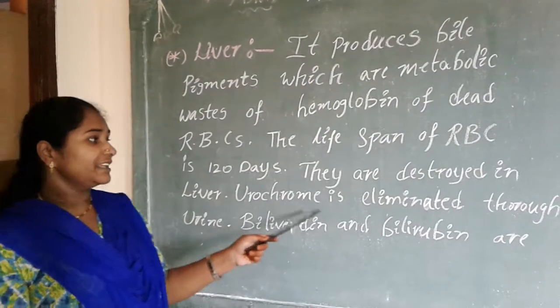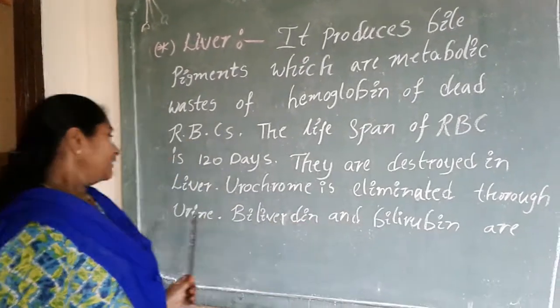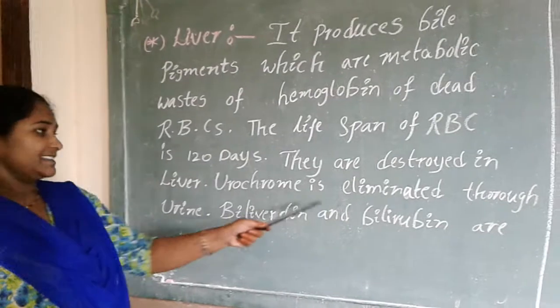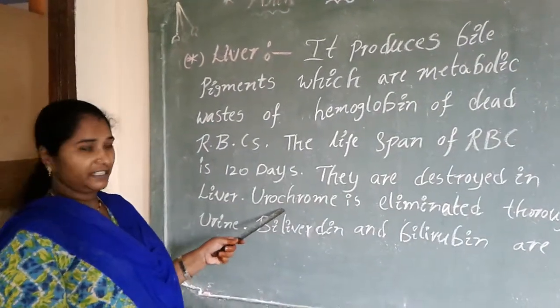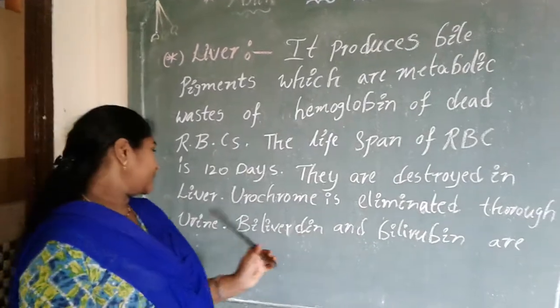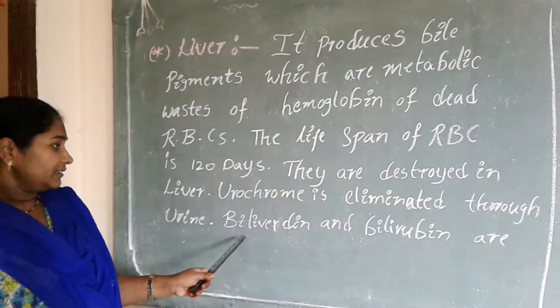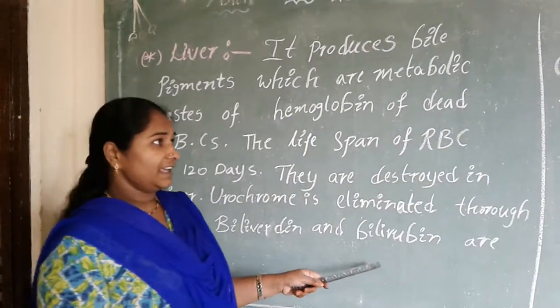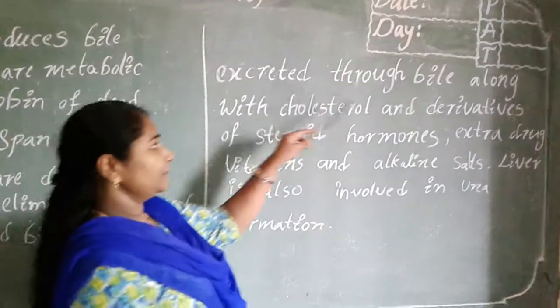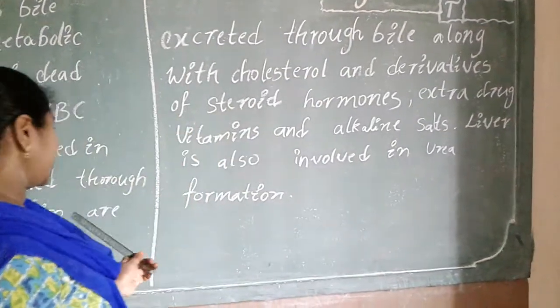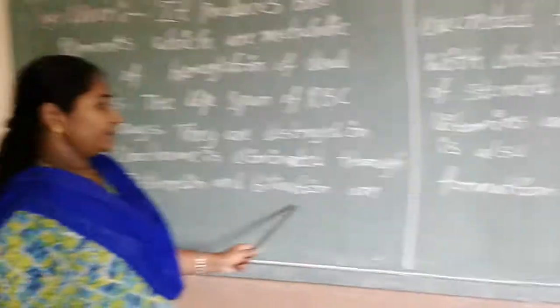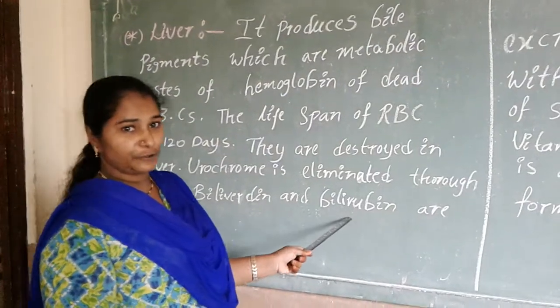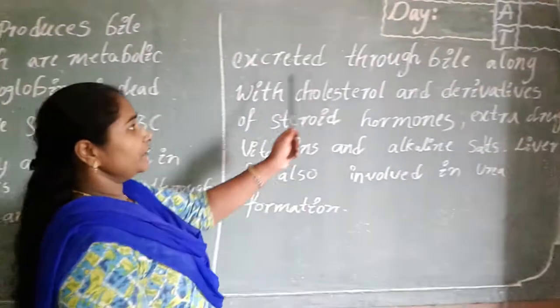Urochrome is a bile pigment which is eliminated through the urine, and biliverdin and bilirubin are excreted through the bile.